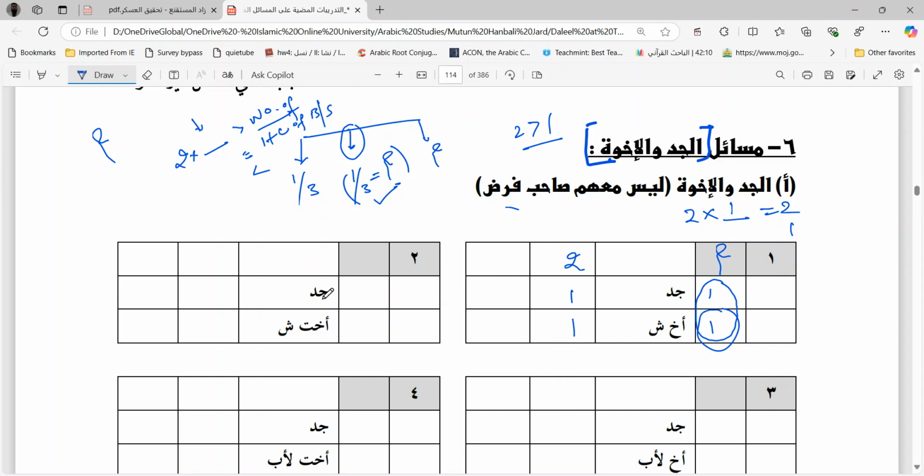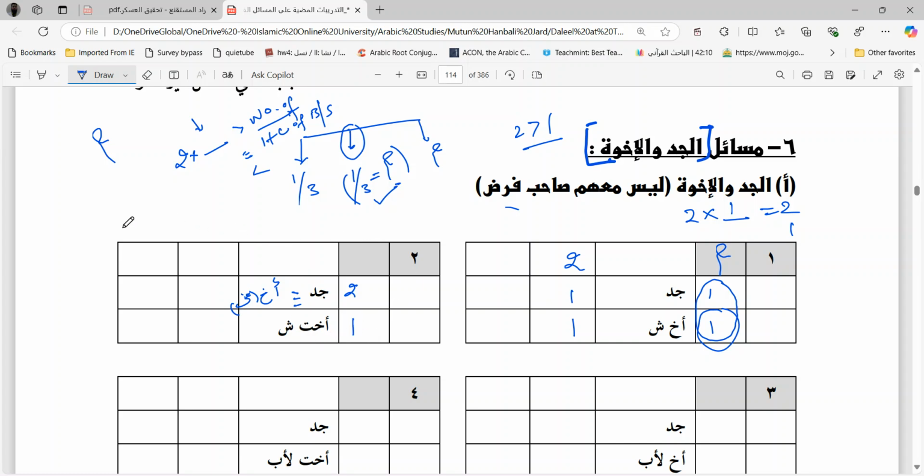Second question, you have a Jad and you have a Ukht Shaqiqa, grandfather and a real sister. Grandfather head count is 2. Why? Lidzakari mislu hazzil unsayain. When grandfather exists with the female, real sister or consanguine sister, then Lidzakari mislu hazzil unsayain. This grandfather will be like Akh Shaqiq. So Akh Shaqiq is two times that of his sister. So this is 2, this is 1.